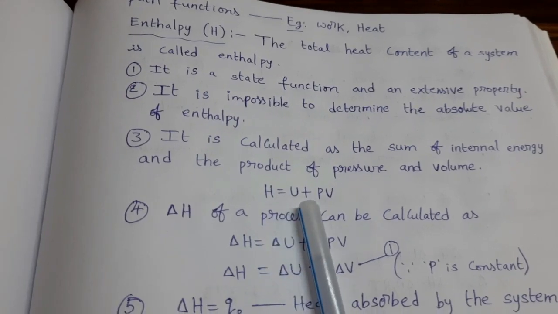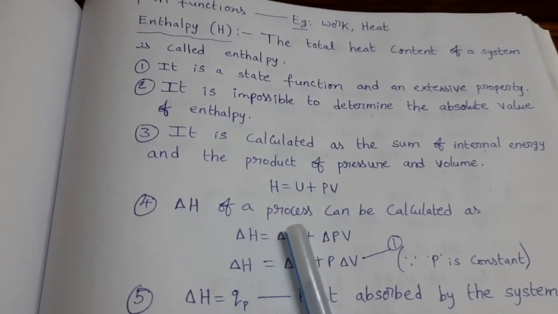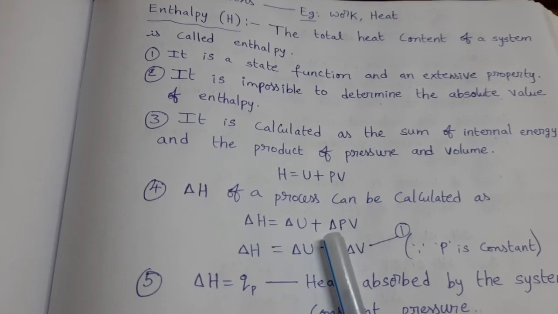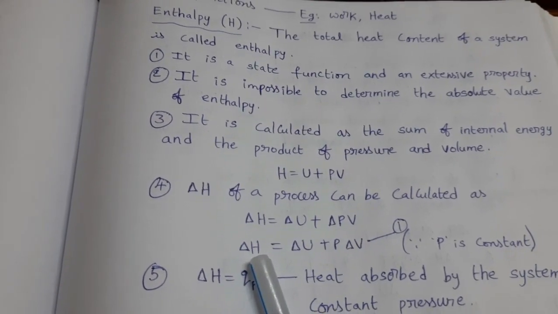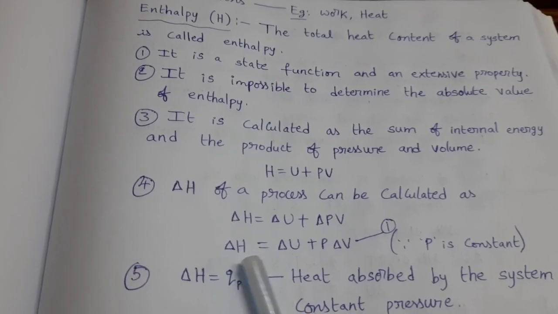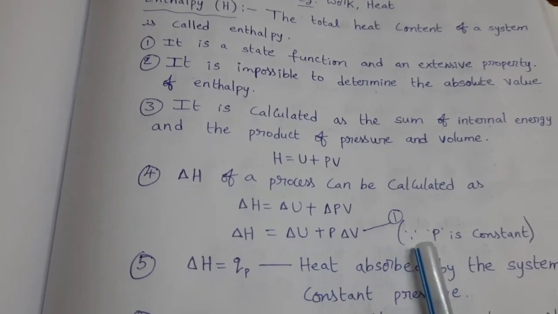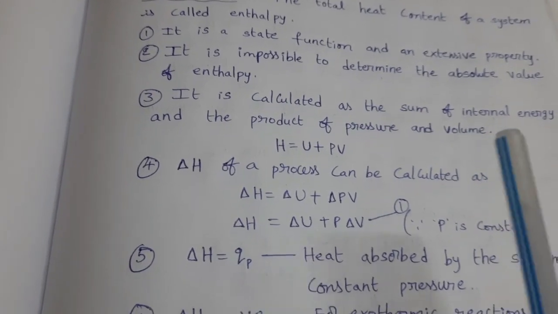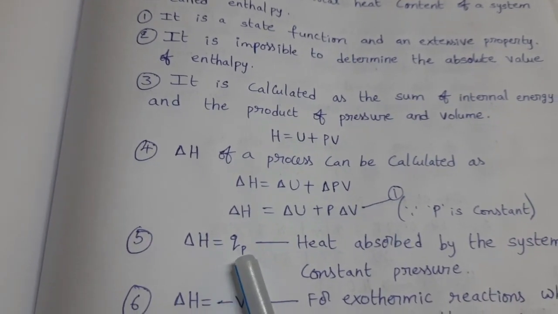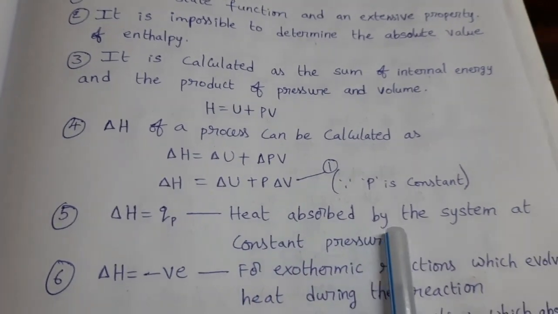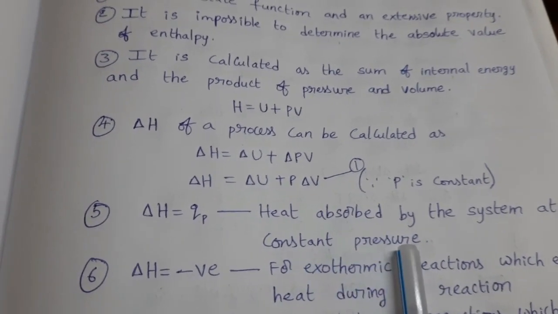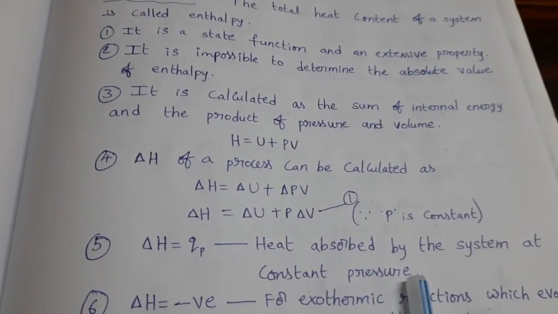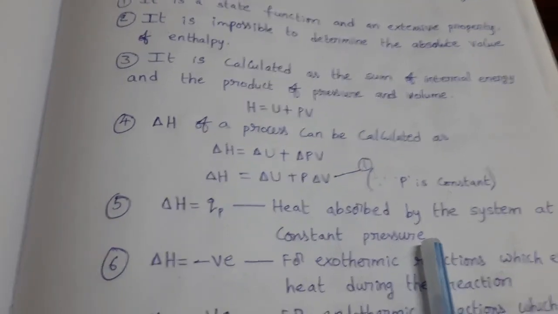For this formula H equal to U plus PV, delta H of a process can be calculated as delta H equal to delta U plus delta of PV. From this we can write delta H equal to delta U plus P into delta V. Since P is constant, at constant pressure we can calculate this delta H. So delta H equal to Qp, that means heat absorbed by the system at constant pressure. At constant pressure, heat energy absorbed by the system is called change in enthalpy.